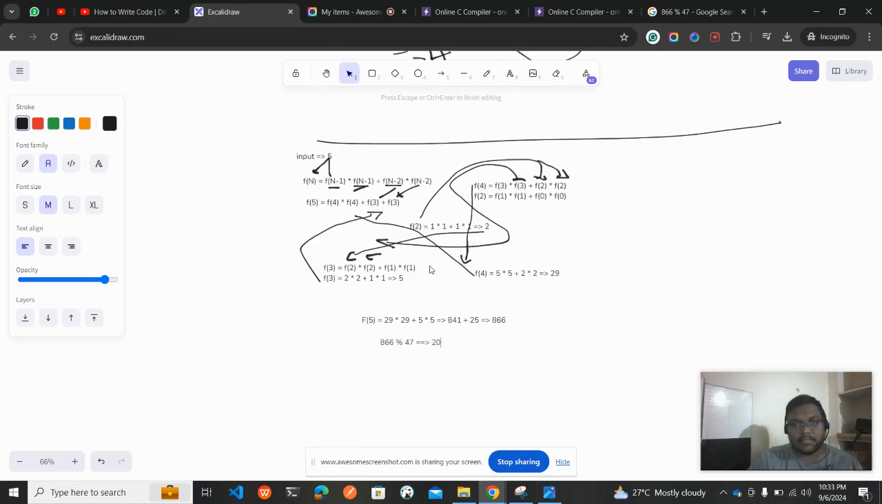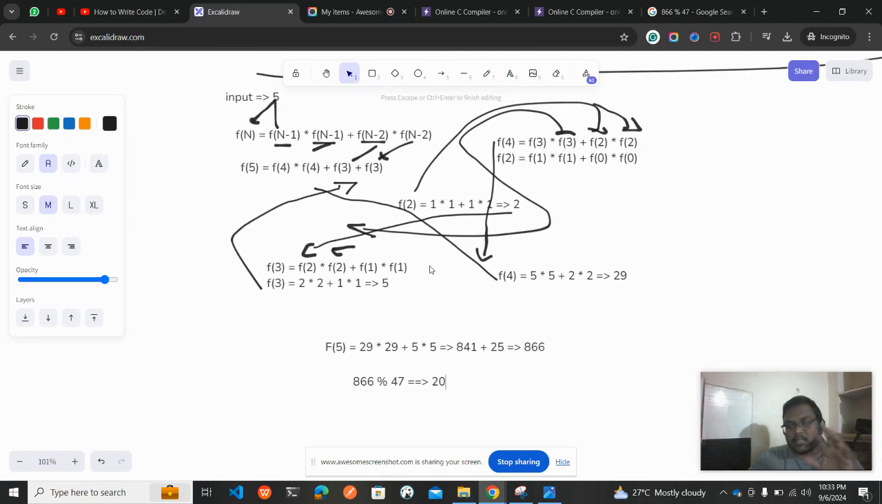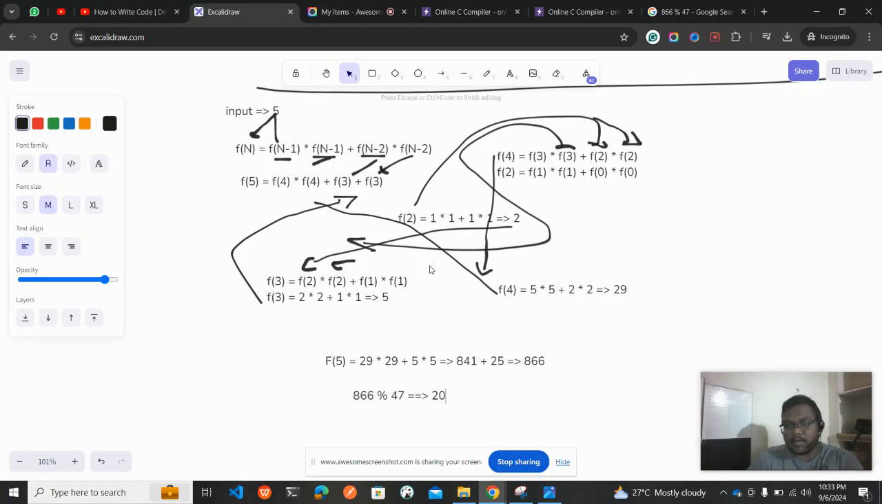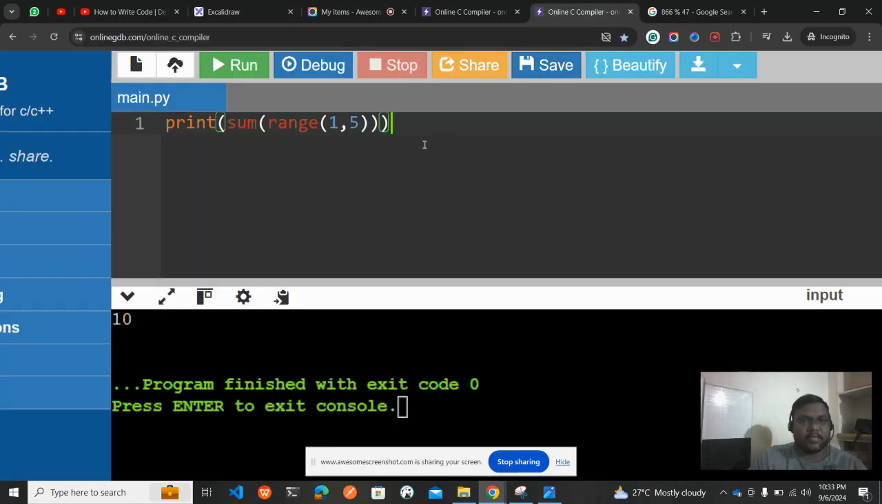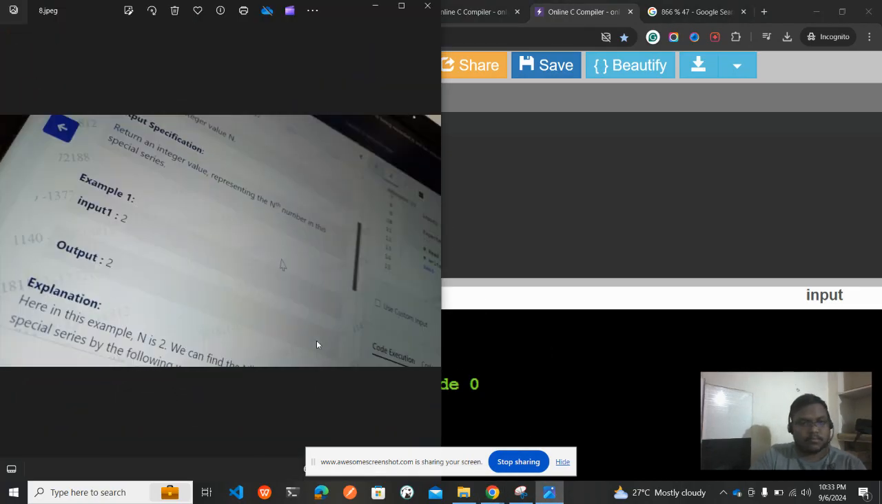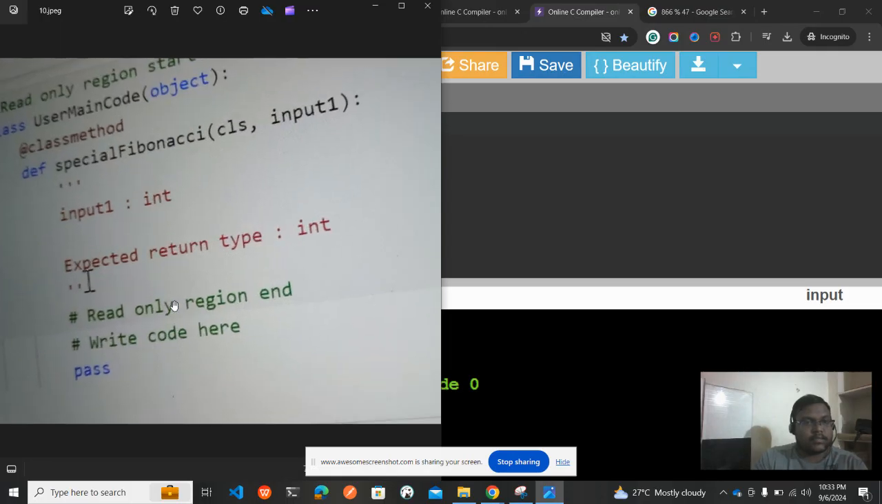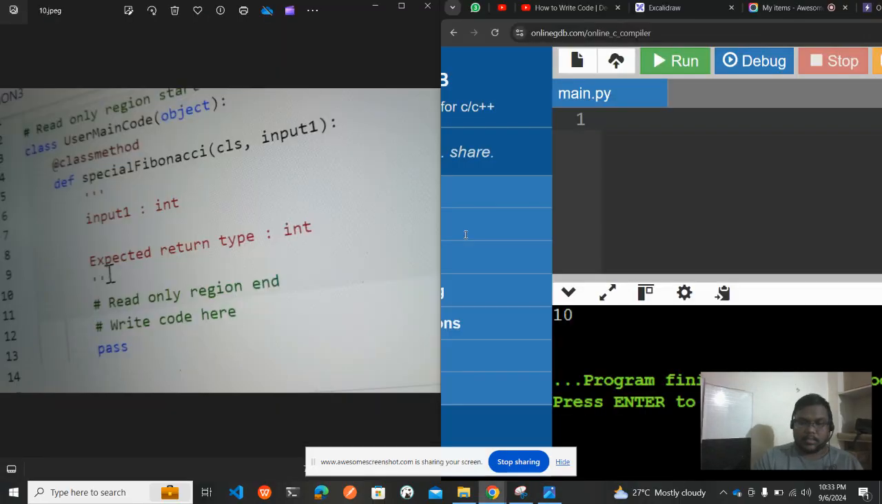Simple, right? Very simple, but you need to understand how it works. We basically call it backtracking. Very simple program. Okay, so let's just write the code for that. Before that, let me copy the default code. So this is the default code. Let me copy that here.